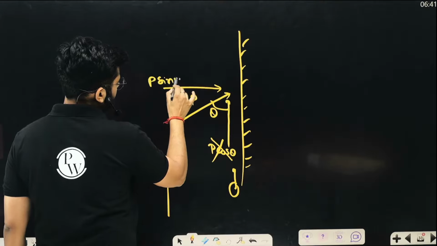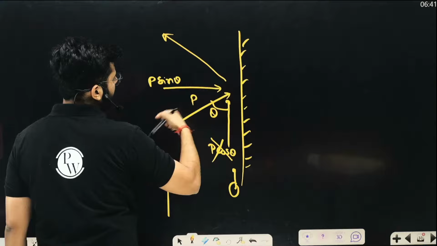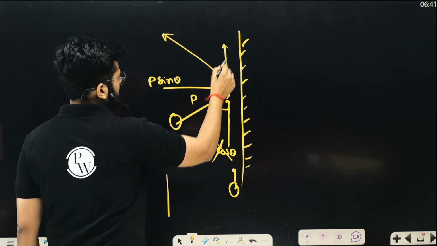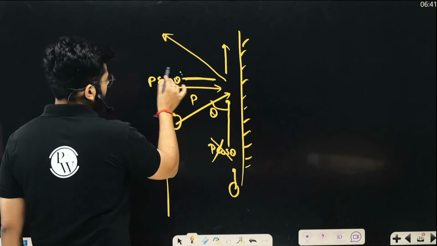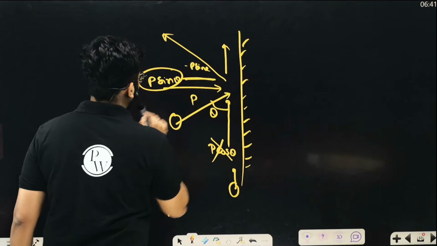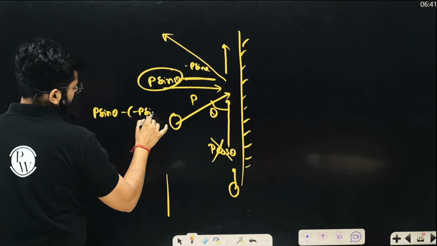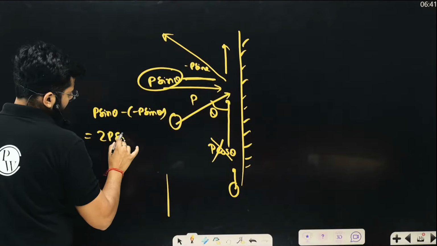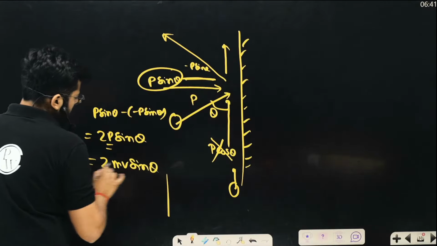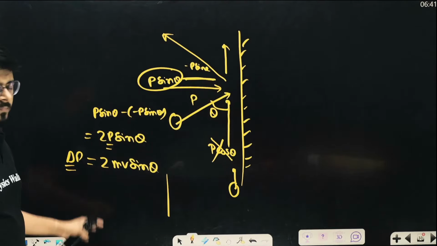Yes or no? And after striking, the ball will move like this. Again, it will have two components of momentum: one along the wall, and another this way. So again P sine theta, and over here it is minus P sine theta. So the change in momentum will be P sine theta minus (minus P sine theta), which is 2P sine theta. What is P? Momentum, m into v. So the change of momentum when the ball strikes at an angle theta is 2mv sine theta.